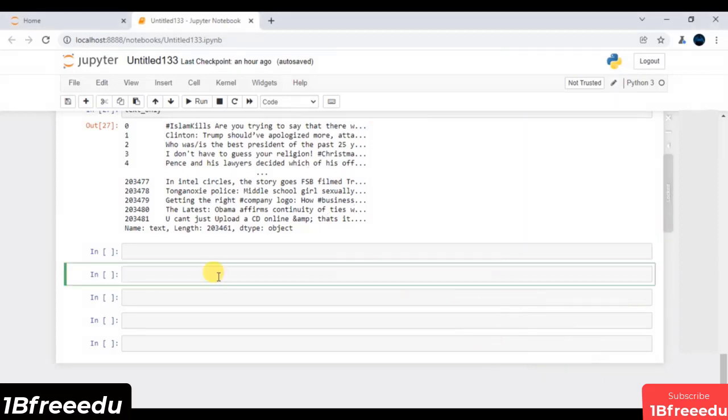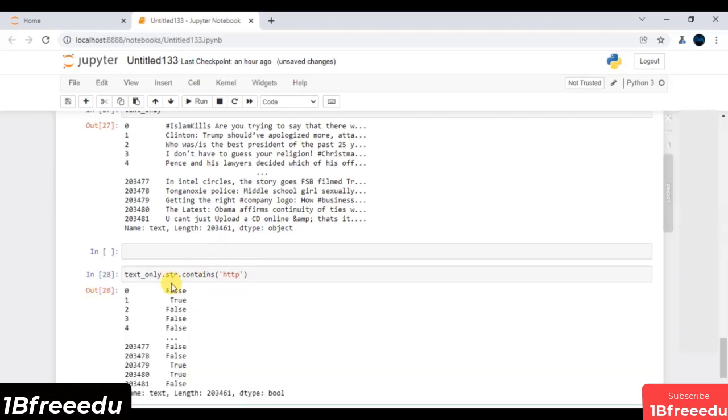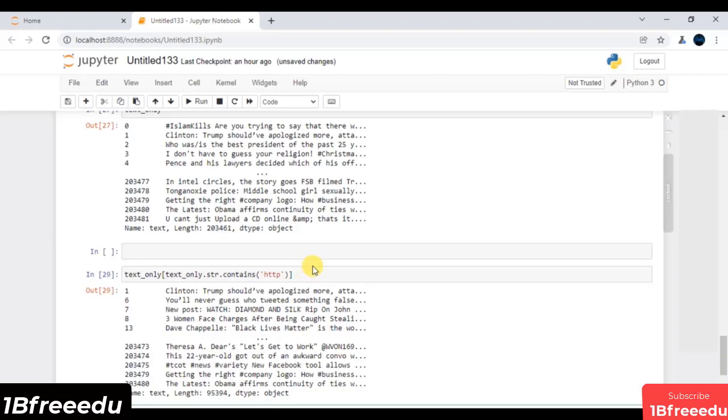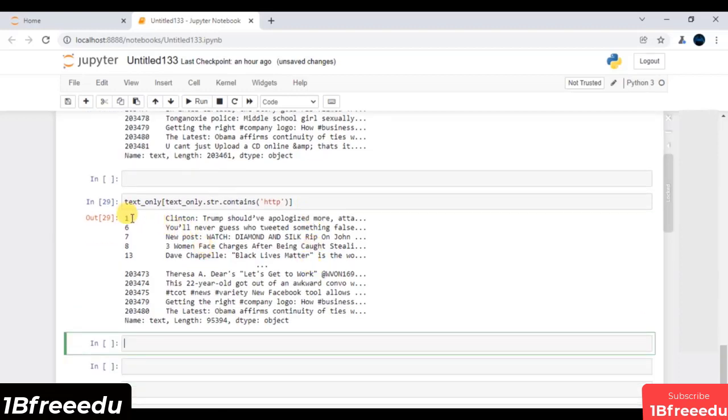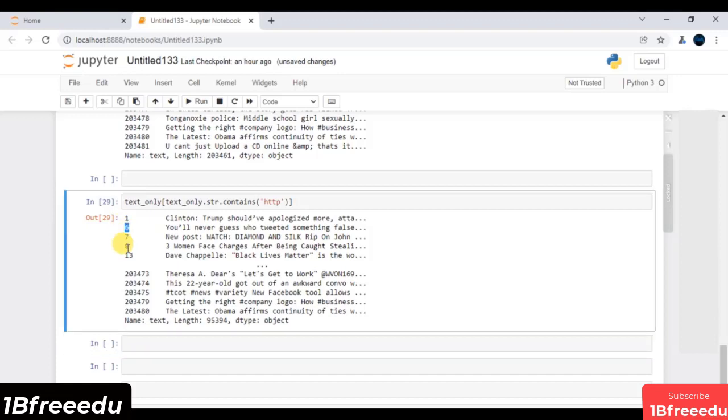So let's try to find all those observations that have HTTP as a substring. What I will do is say text_only.str.contains on top of this. If I mention, let's say, this HTTP, and if I execute, these are all the values, of course, in the form of Boolean nature. Wherever it is false, it says, hey, in this observation, you do not have any hyperlink. But in this observation, it holds some kind of hyperlink. So if I pass this filter inside my text_only series, it will typically return all those observations that hold the hyperlink. So it says, of course, in my first observation, in my sixth observation, and there are so many.